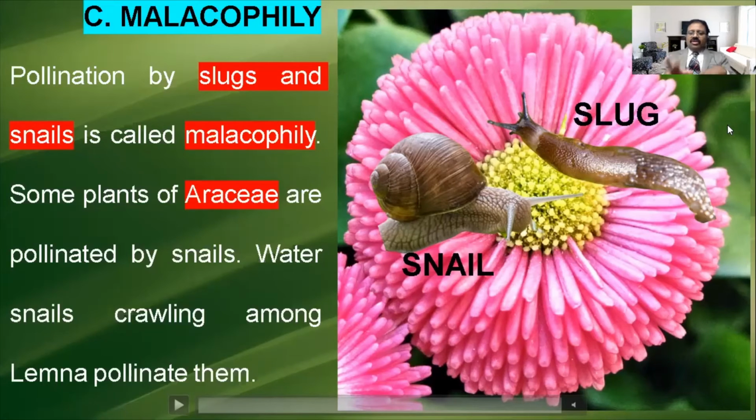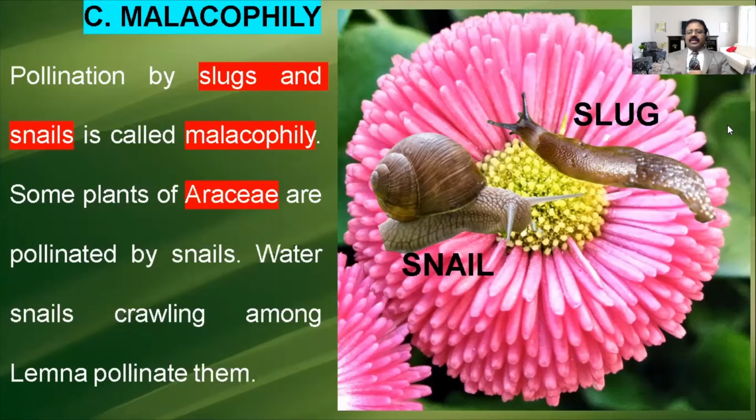So when they are crawling over the lamina of the leaf or the flower, automatically in their foot, body part or head, because the body is covered by a mucus layer to avoid dryness, the pollen grains stick on that mucus. When they stick on, it will be moved to another flower. Usually in water flowers they come and crawl through that area, and at that time the pollen will fall on the stigma.